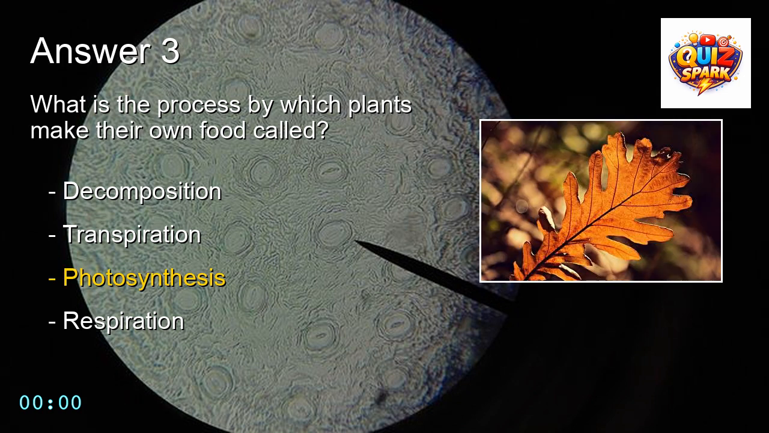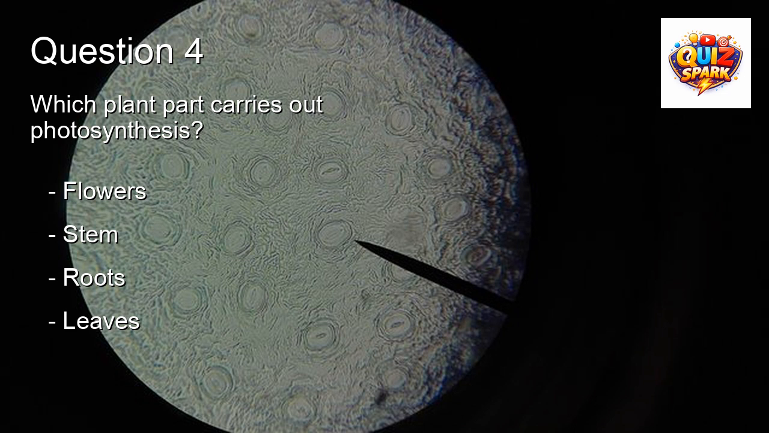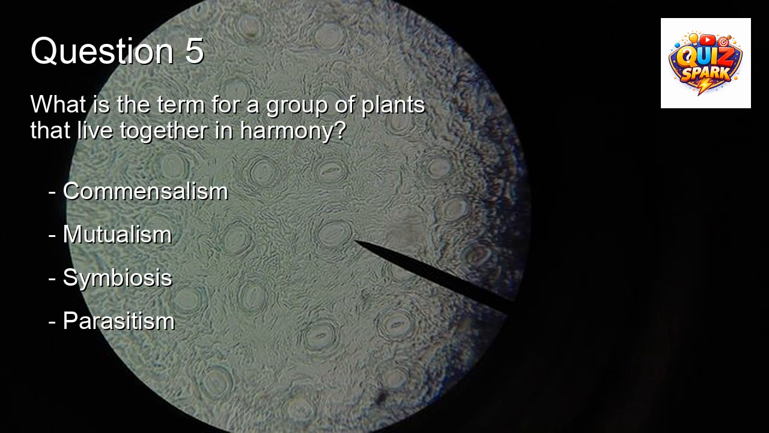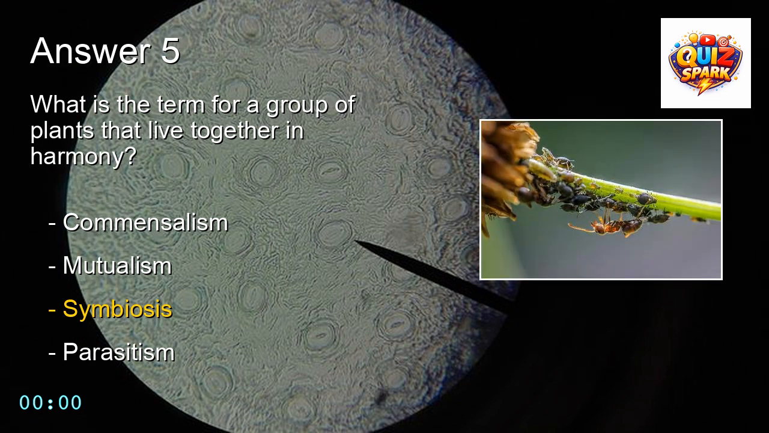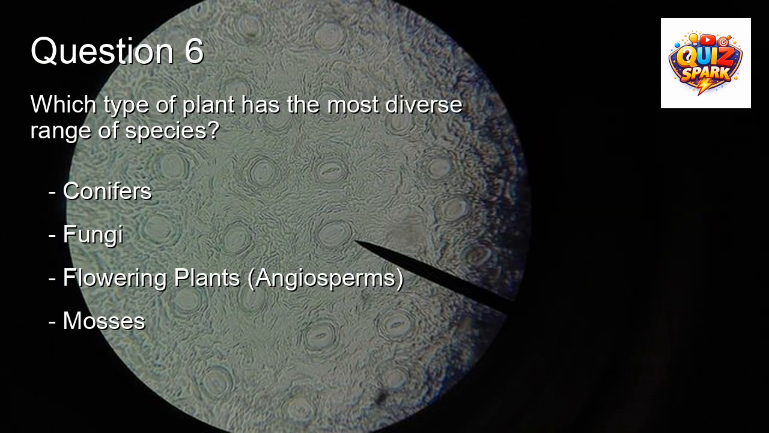The answer is photosynthesis. Which plant part carries out photosynthesis? The answer is leaves. What is the term for a group of plants that live together in harmony? The answer is symbiosis. Which type of plant has the most diverse range of species?